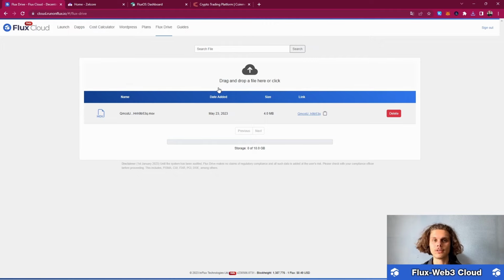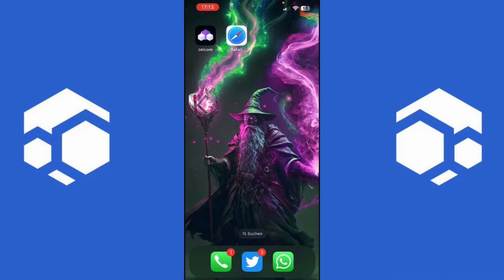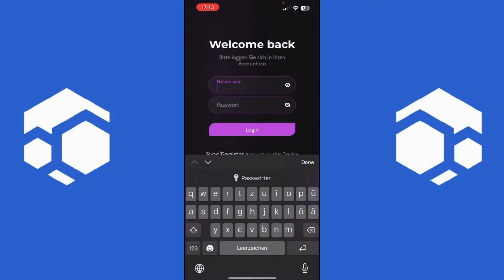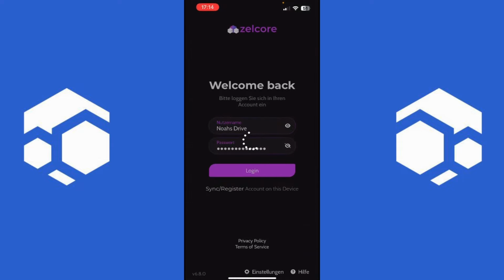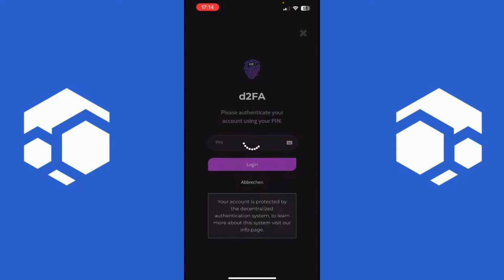And now let me also demonstrate to you guys how beautiful it works from mobile. So let's hop over to my mobile and upload some files from there. So now that we are on mobile, all you need to do is download yourself the Zelcore wallet and then open it, and of course log in with your account. After I put in my password, simply click on login and log in to my account.